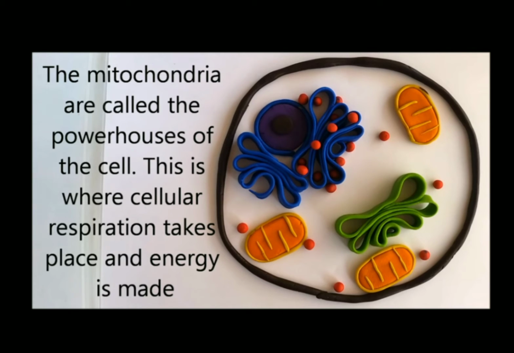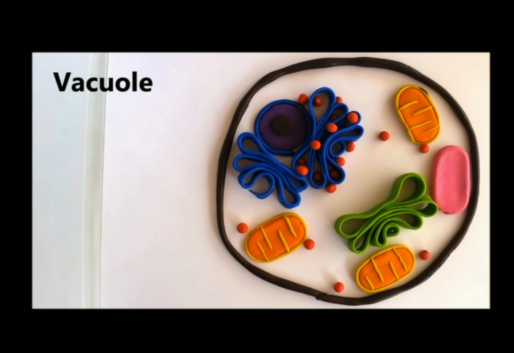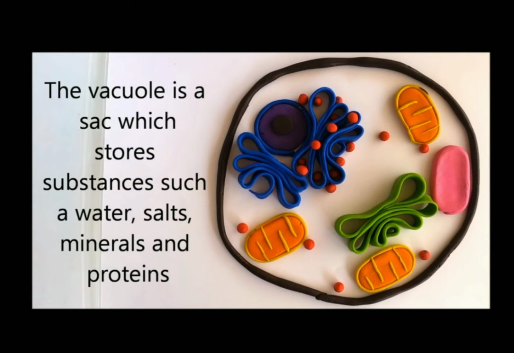Now comes the vacuole. Vacuole is present in both animal and plant cells. The size of the vacuole in animal cells is small. They store nutrients in the form of water, salt, minerals, protein, and carbohydrates.